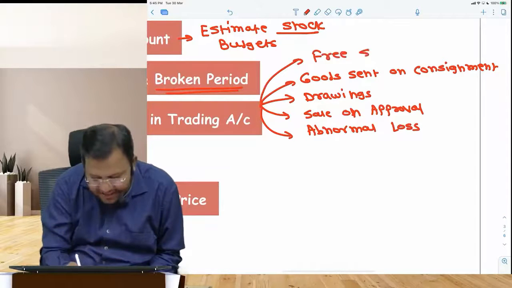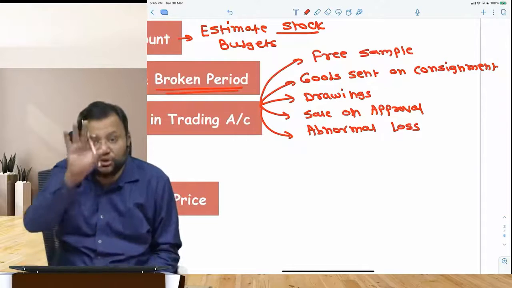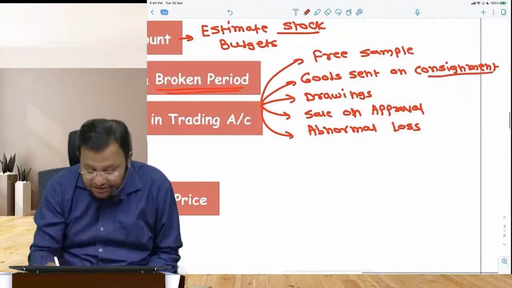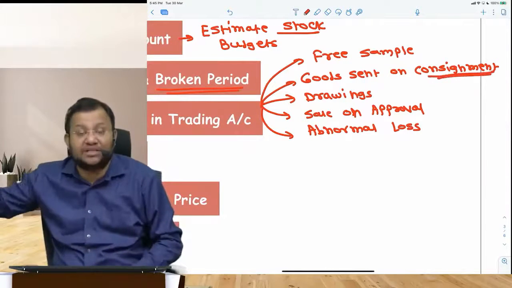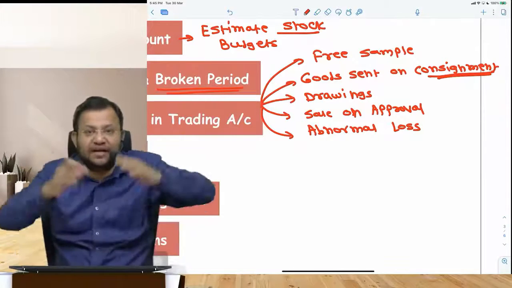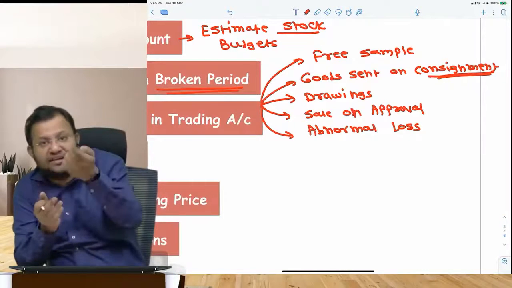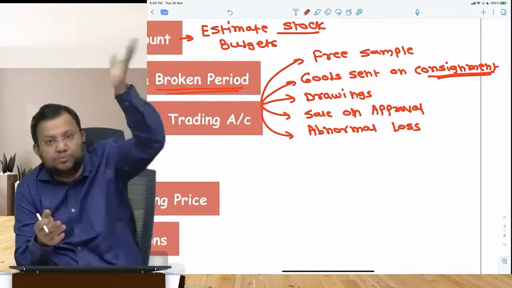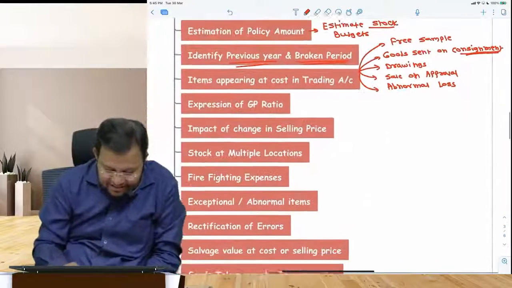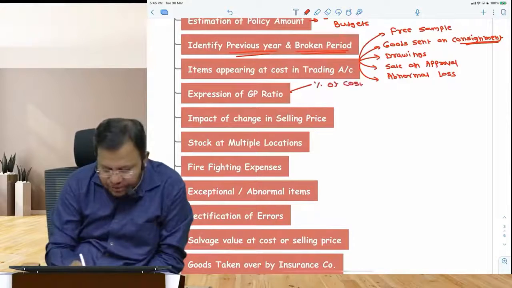So some of these items are appearing at cost. So you should identify these items appearing at cost, and remember, if there are goods sent on consignment or goods sent to another branch or another shop, fire does not take place there. I had given you one test question where there are multiple locations and goods were sent from one location to another location, and the fire was at only one location, and you people had calculated the claim at all locations. So identify such transactions.